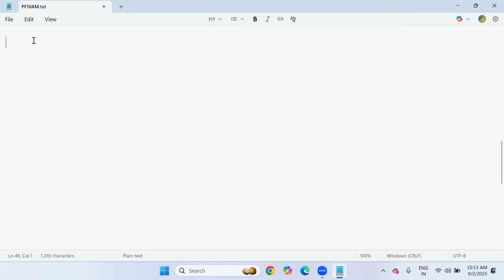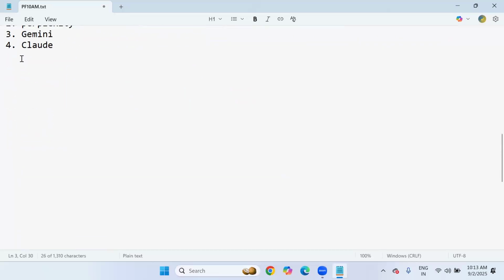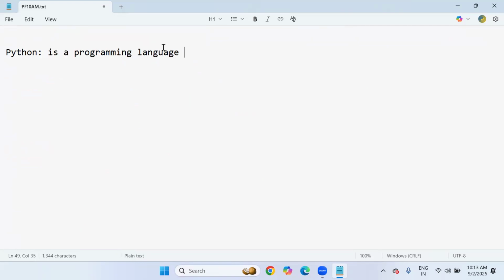And today I'm going to concentrate on Python, because Python is our main core subject. For the first 2 months, we will focus on Python. After that, we'll start with the Django development process. As I said, Python is a programming language, which is used to write the logic part or coding part for application development.